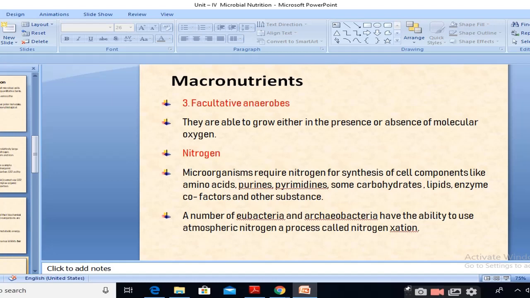Such an association is called a mutualistic association.